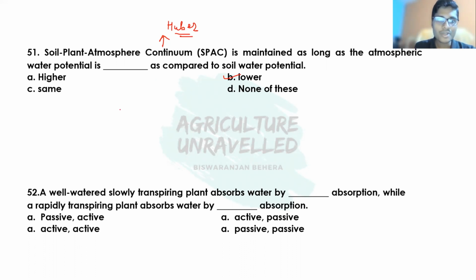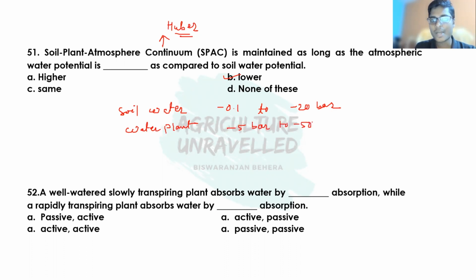According to Hoover, the soil water potential ranges between minus 0.1 to minus 20 bar, whereas the water in plant cells ranges between minus 5 bar to minus 50 bar, whereas the atmospheric water potential ranges between minus 100 to minus 2000 bar.